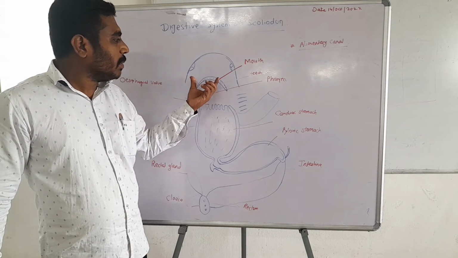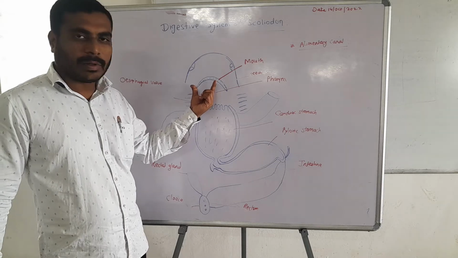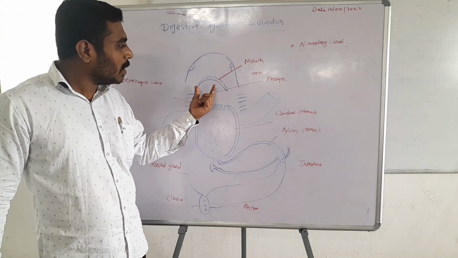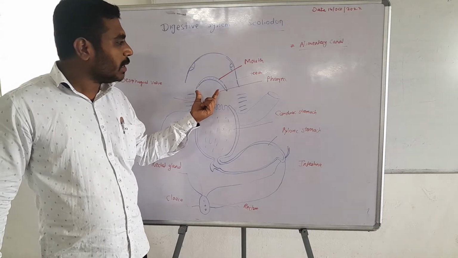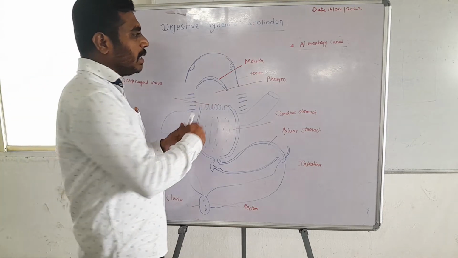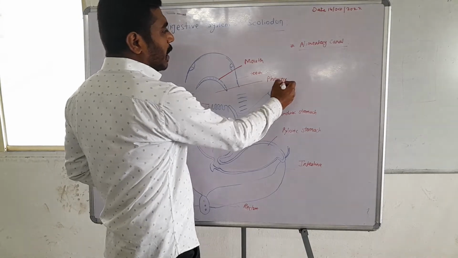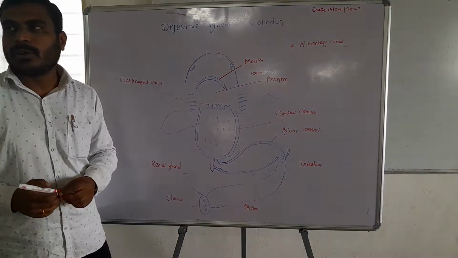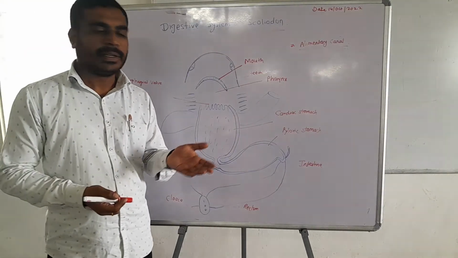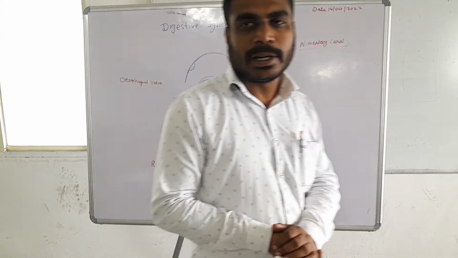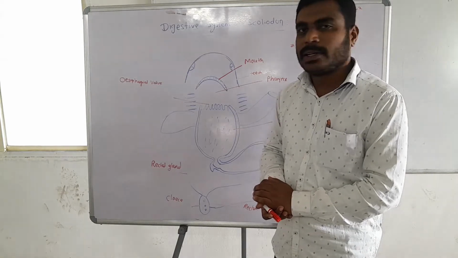Then behind the jaws there is a small cavity named the pharynx, and this pharynx does not have any glands as in other or higher vertebrates.